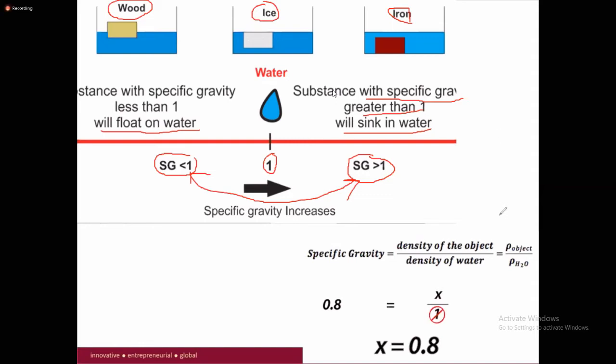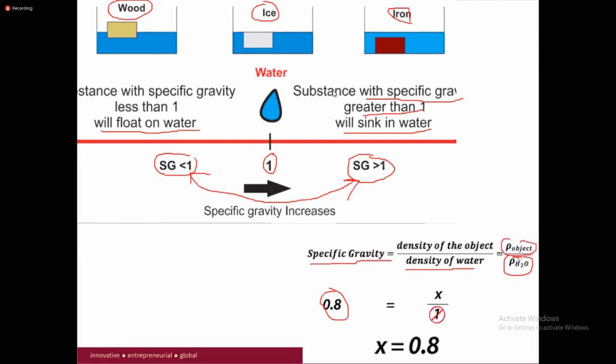Okay. Now we can see how we can calculate the density of an unknown substance. For example, specific gravity is equal to the density of the object over the density of the water. So if the density of water is already given, for example, density is equal to 1, then we can calculate the density of the object.